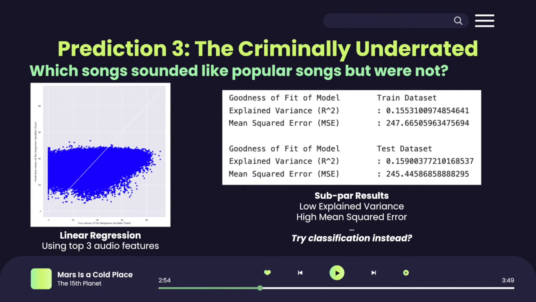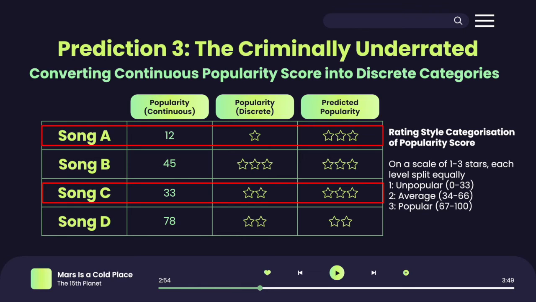Perhaps a continuous popularity score from 0 to 100 is too difficult for the model to predict. Classification into discrete categories could be a better option to allow more space for the model to maneuver. So using the pandas cut function, we split the dataset into 3 classes by popularity score, with even ranges in each class. Hence, each song now had a discrete popularity score out of 3 stars, which resembles more of a rating system. The songs we are interested in are those like song A and song C, which have predicted popularity ratings higher than actual.